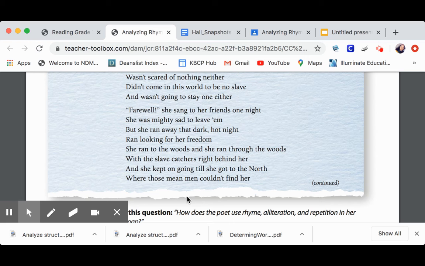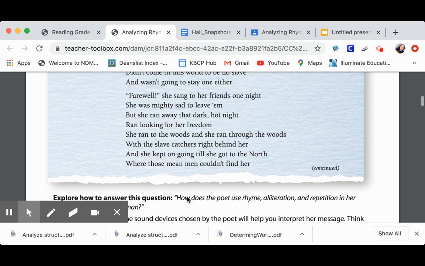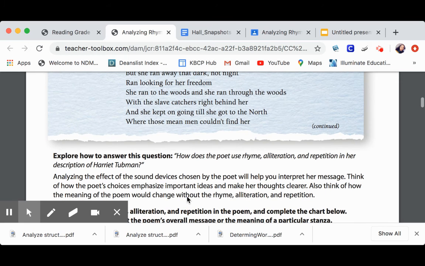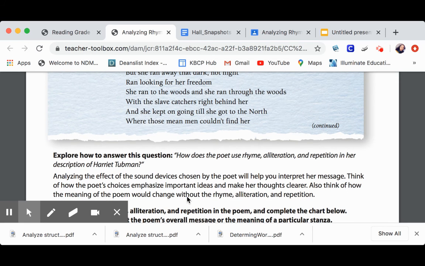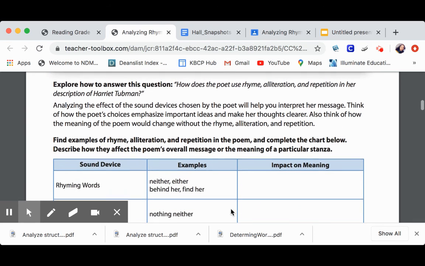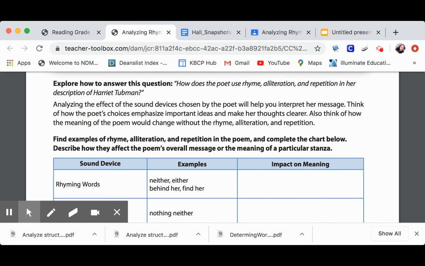Now remember, I want you to think about how the poet uses rhyme, alliteration, and repetition in her description of Harriet Tubman. Okay, so let's go down to this chart. Remember, this chart is helping us organize our ideas about how the rhyming words and the alliteration affect the poem or the meaning, okay?